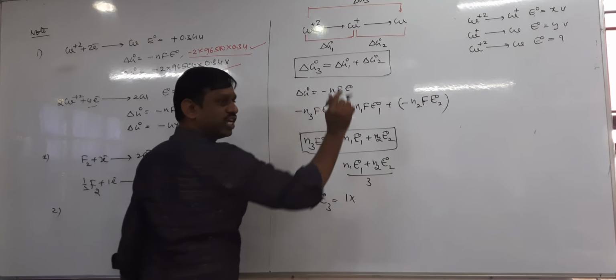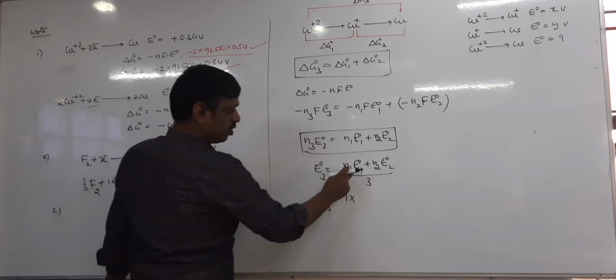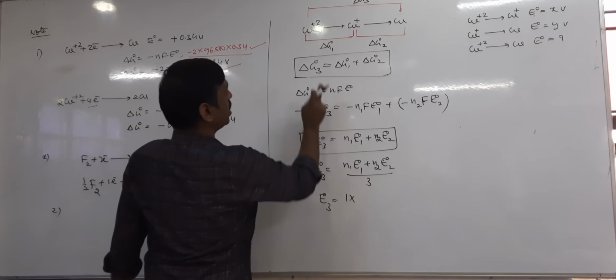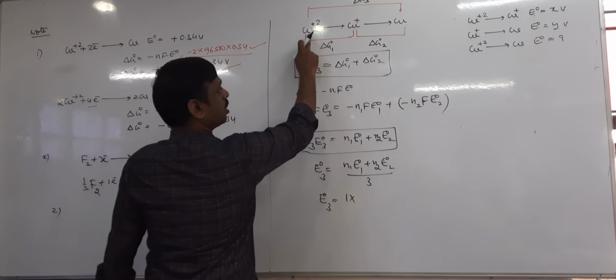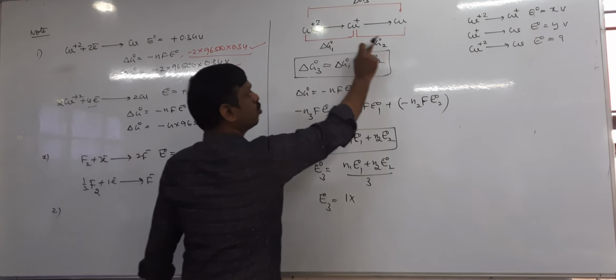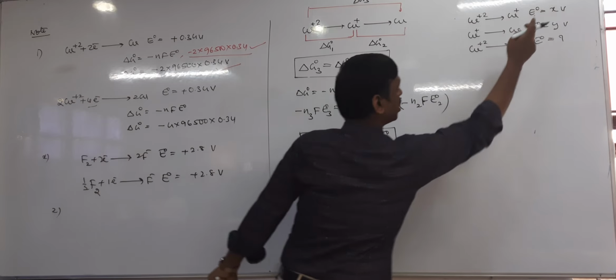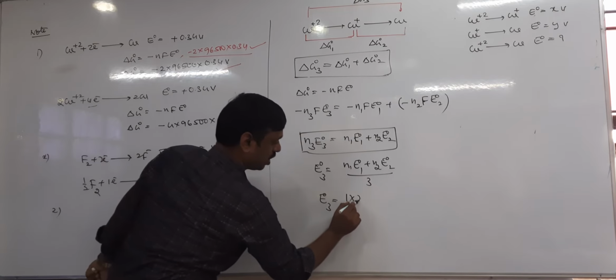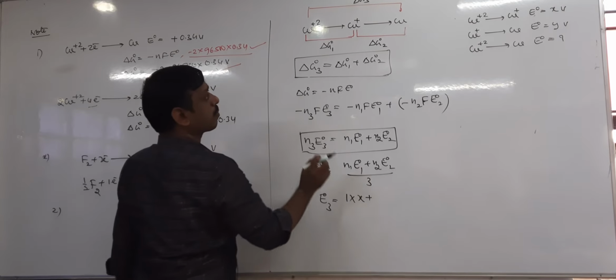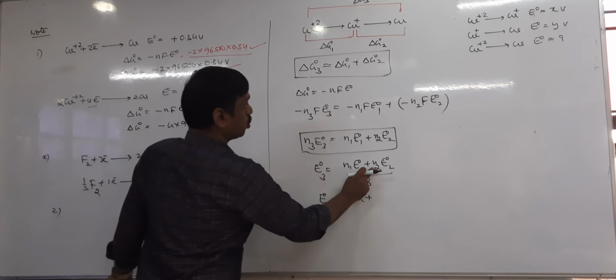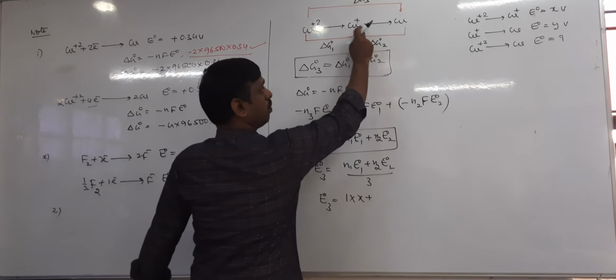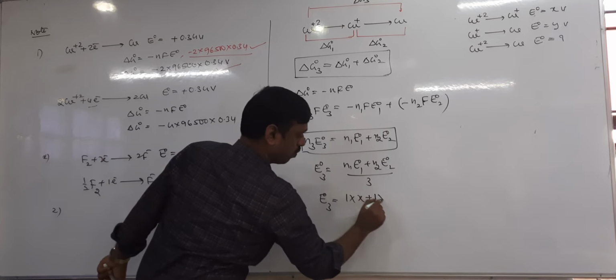Plus 2 to plus 1, change of electron is 1. Next, E1. So E1 is delta G1. It means Cu plus 2 to Cu plus 1, that is X. So therefore it is X. Next N2. N2 is for G2, plus 1 to 0, again 1.